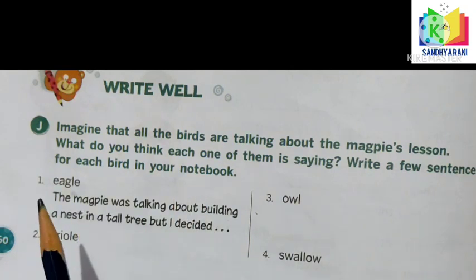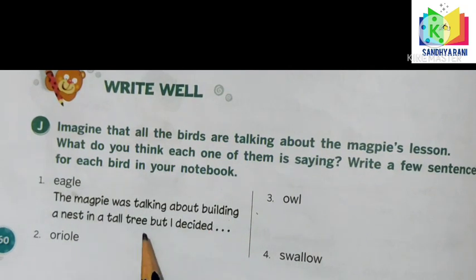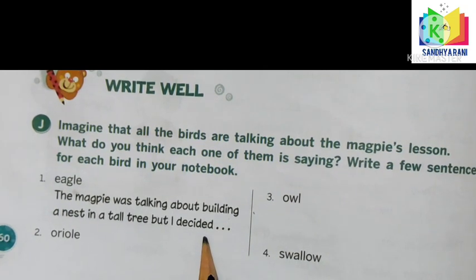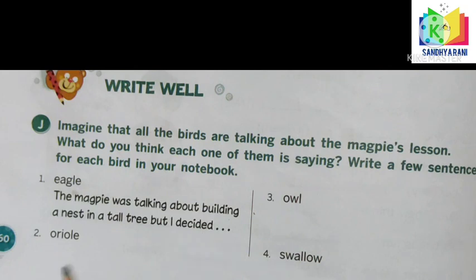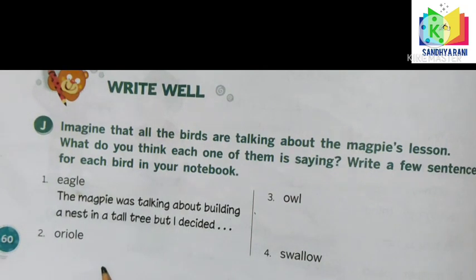Eagle. The magpie was talking about building a nest in a tall tree, but I decided that I would not build my nest in a tree or a valley. My nest will be on the highest cliff of the mountain. Coming to the next one, Oriole. I do not want to set the nest on a branch because I think a strong wind might blow it away. I will hang my nest from little twigs.